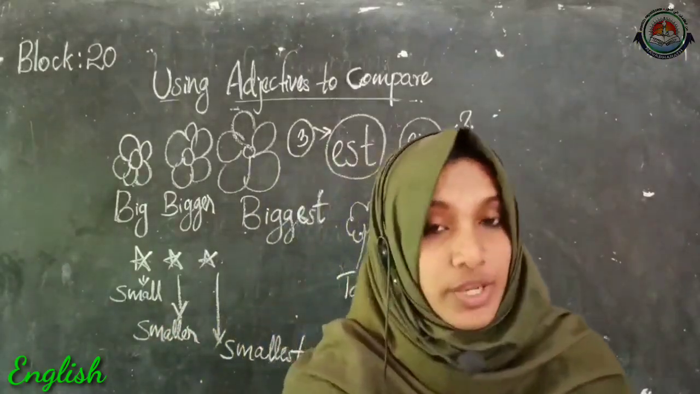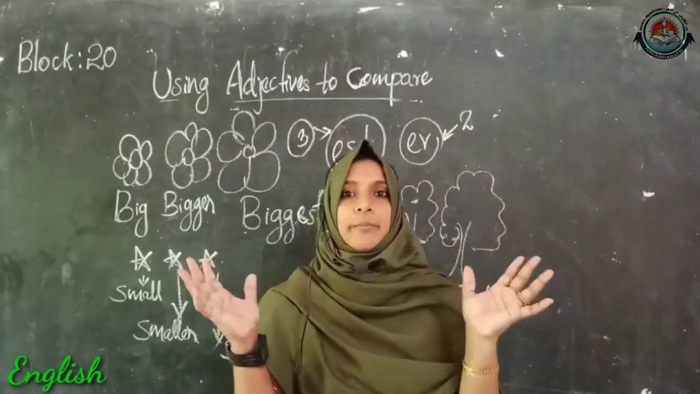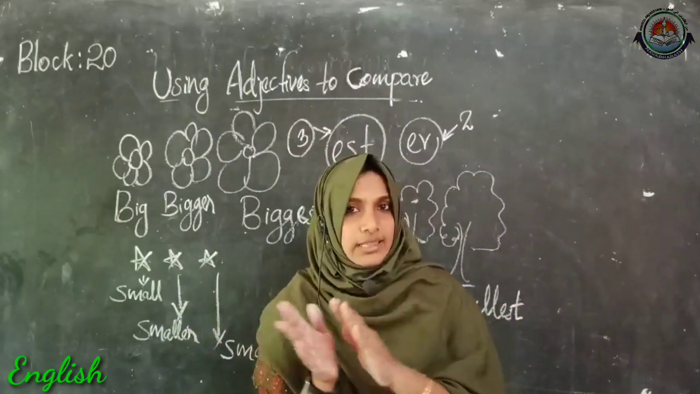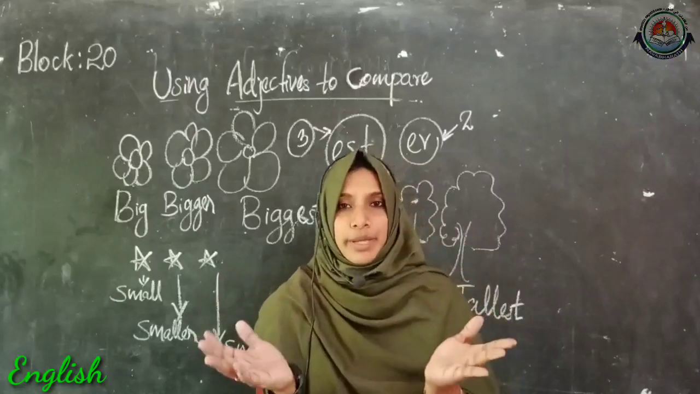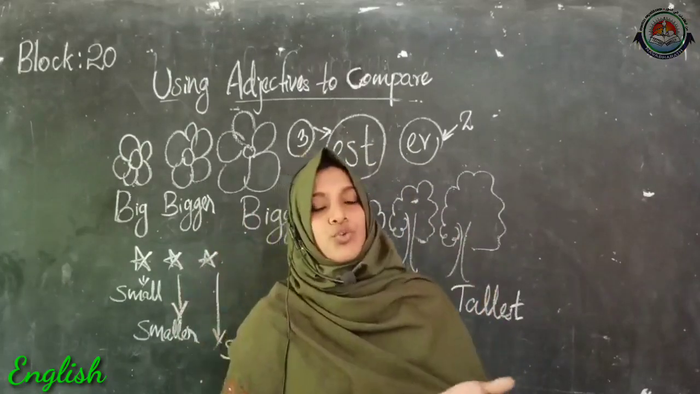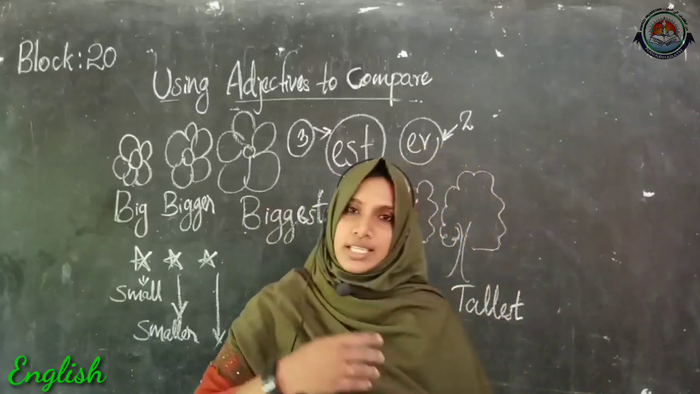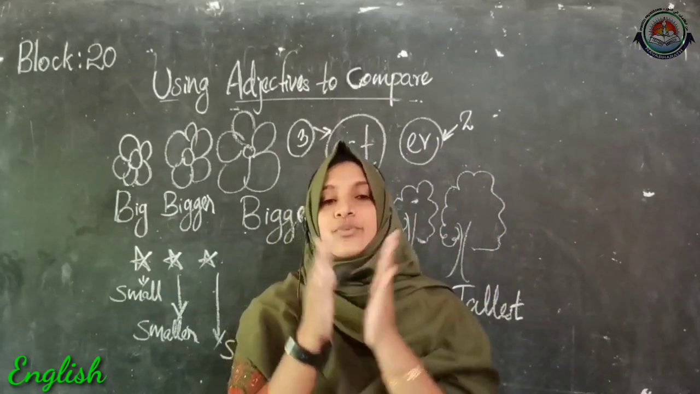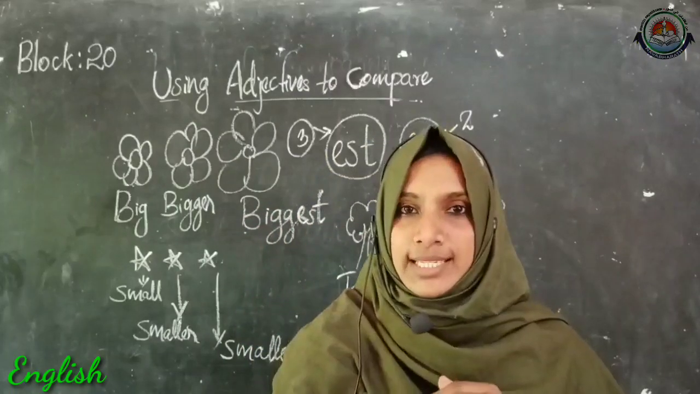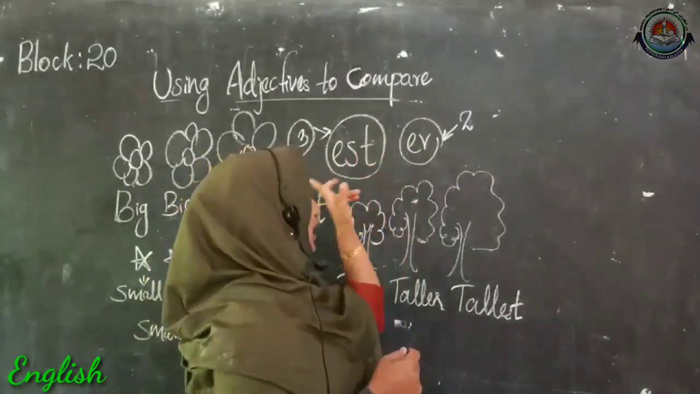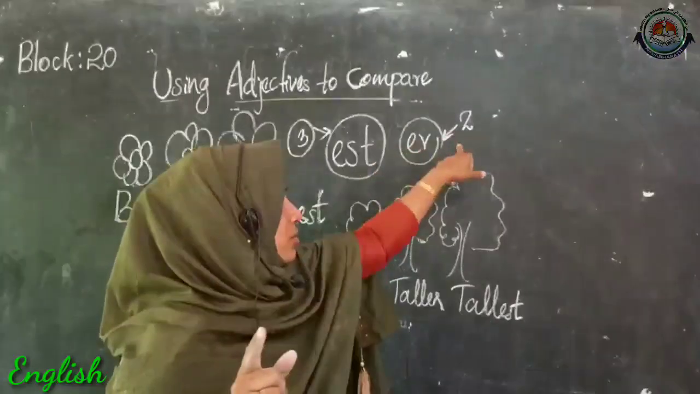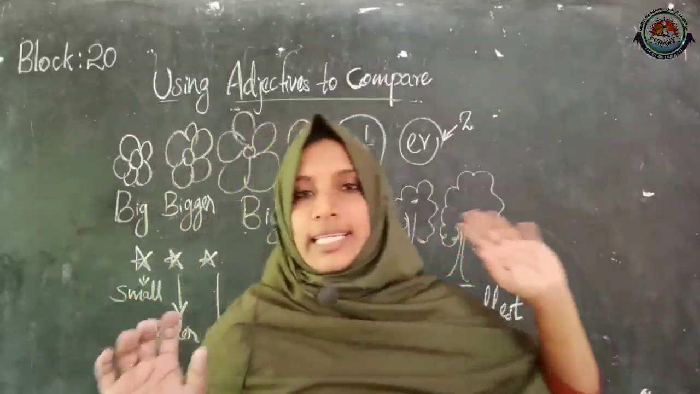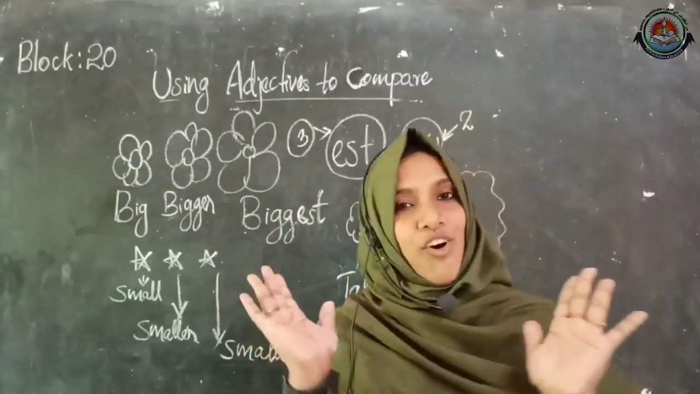So dears, today we have learned about the comparing words, but and both, and these words we are using to compare. We are using them to show the similarities and differences between two things. Okay, then about the adjectives, we are using them to show the comparison by adding er and est. If there are two nouns, there we are adding er, and if there are three nouns, there we are adding est. Okay, this is all for today's.